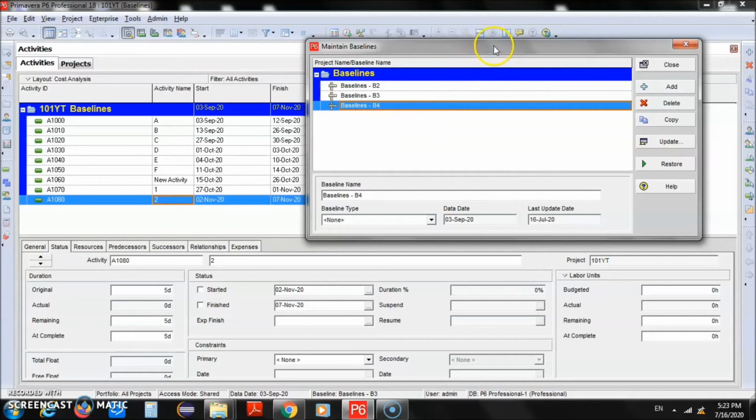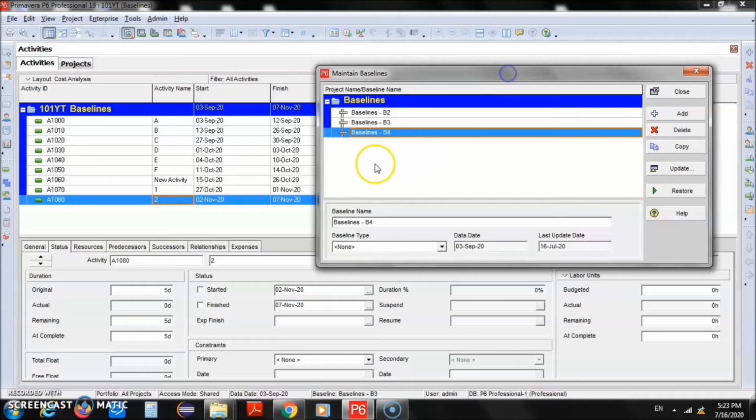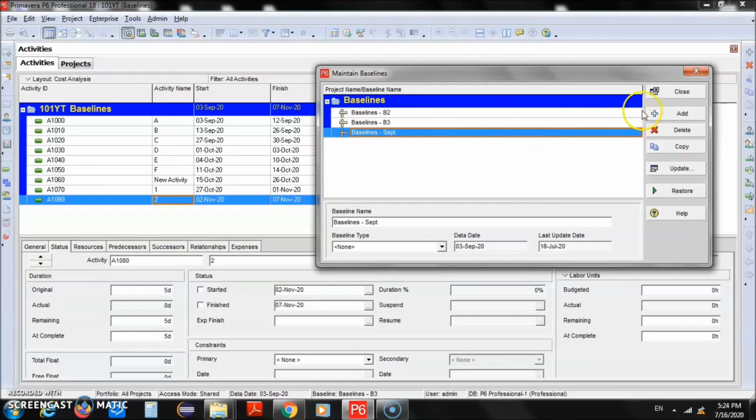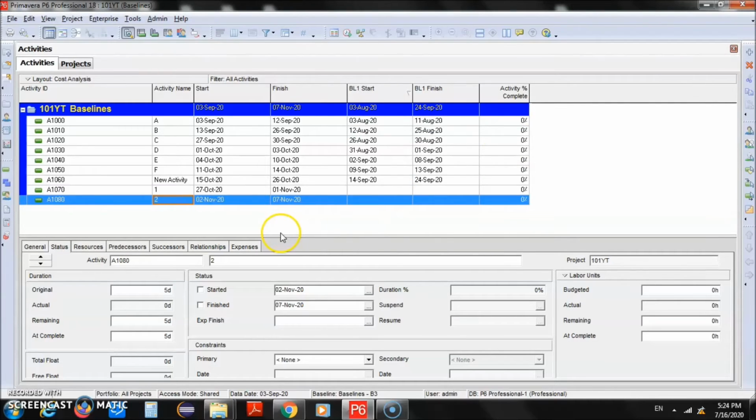So what we will do now is we'll rename this B4 and we will call it SEPT. So let's say the September baseline. So just to make it simple, this is the new baseline, and the previous baseline which we are currently using is B3. So we are using B3 and the new baseline is the September baseline. Click close, and then now we need to link that baseline as well.